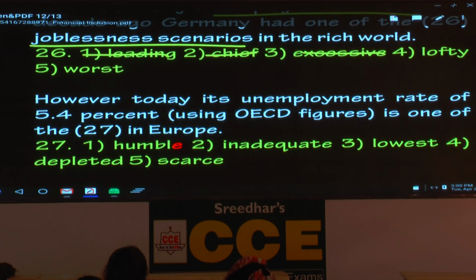And what is the last word? There's only one negative word. Which one is that? Worst. And the context is negative. Worst joblessness scenarios in the rich world. So, the answer is the fifth option.